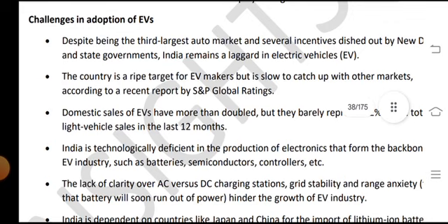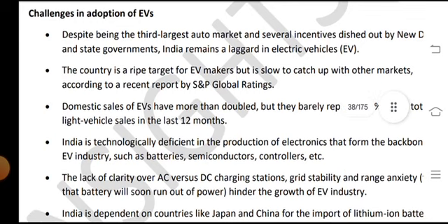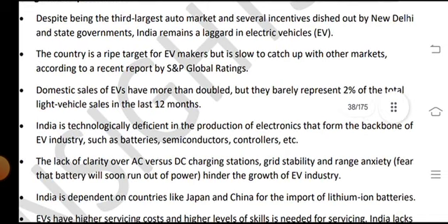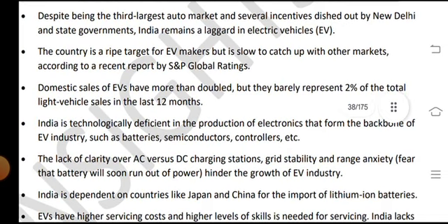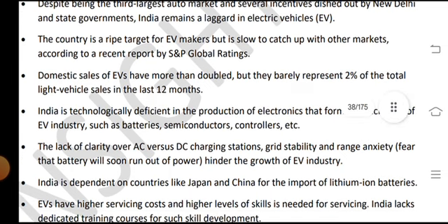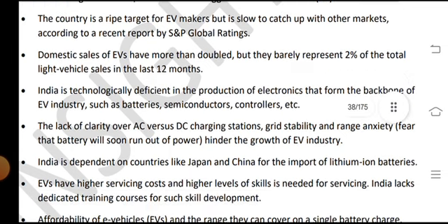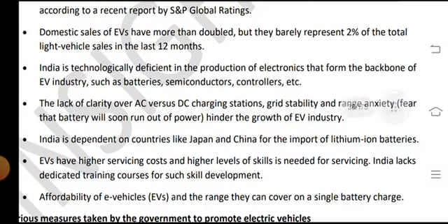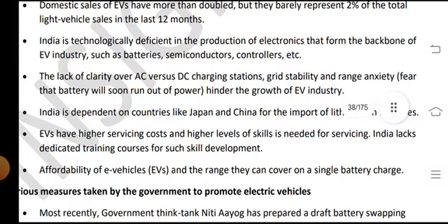Despite being the third largest auto market, and despite several incentives decided by the New Delhi and the state governments, India remains at the lowest level in electric vehicles (EVs). The country is targeted as a market for EVs but is slow to catch up with other markets. According to a recent report by S&P Global Ratings, domestic sales of EVs